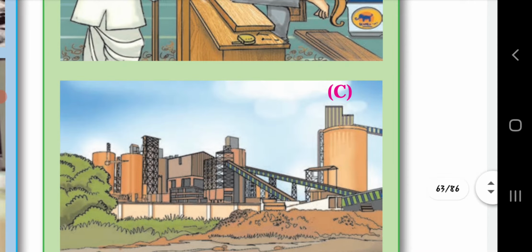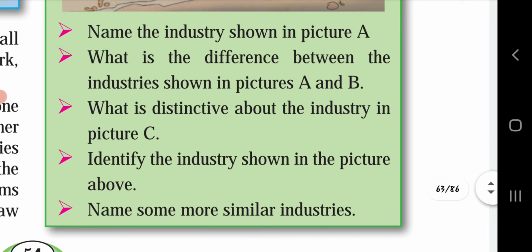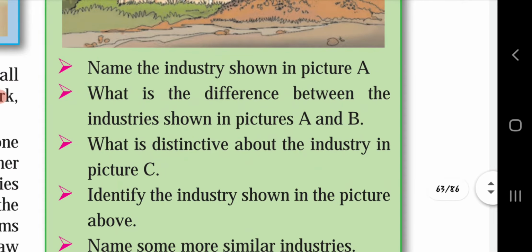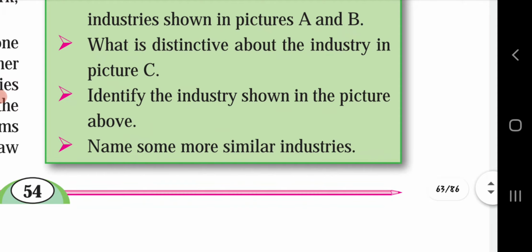Okay, name some more similar industries. Yes, some small industries: making of earthen pots, bakery products, will come under the small industries. Under the medium industries: fruit processing industries, jaggery making, etc. Large industries: automobile industry, cement industry, cotton and textile industries, etc. will come under this. Okay, let's move forward.